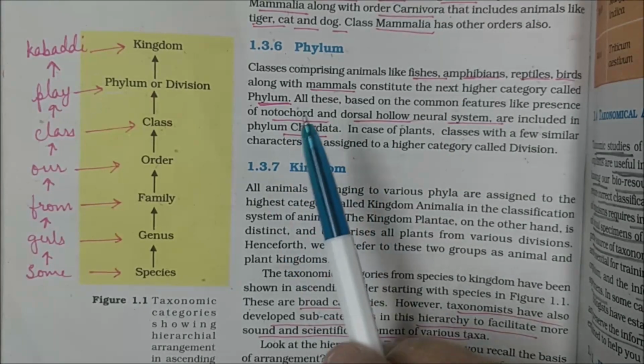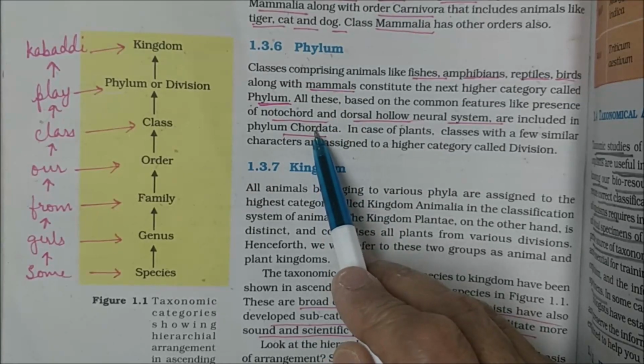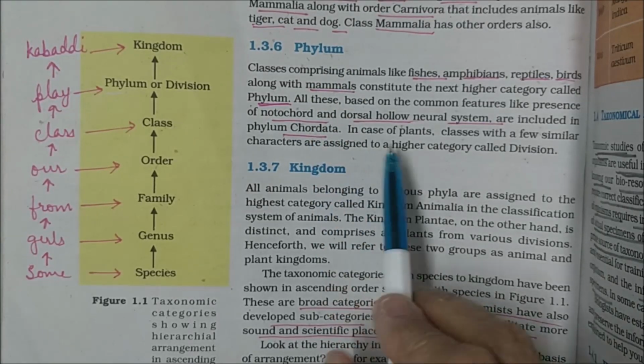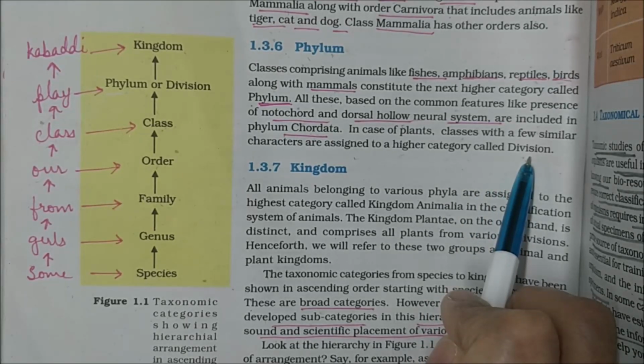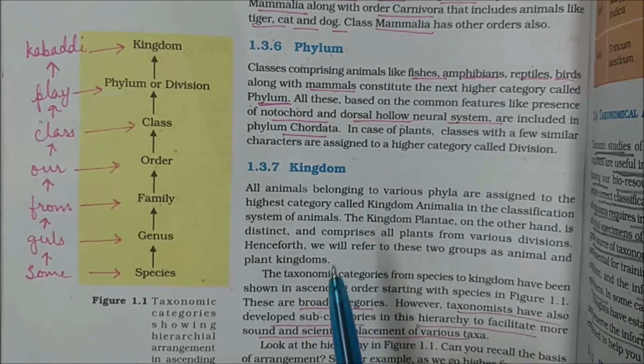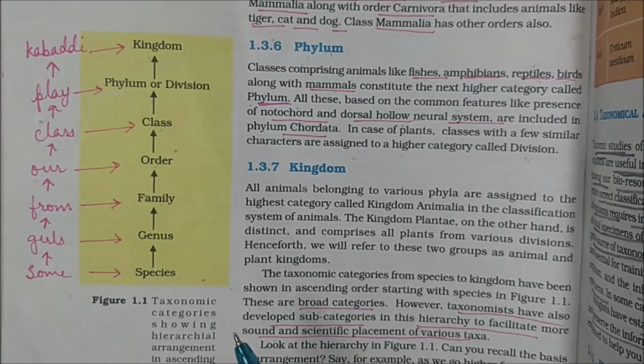Children, phylum is for animals, and for plants this category is known as division. If you remember, you had studied the divisions under plant kingdom: Thallophyta, Bryophyta, Pteridophyta, Gymnosperms, Angiosperms.